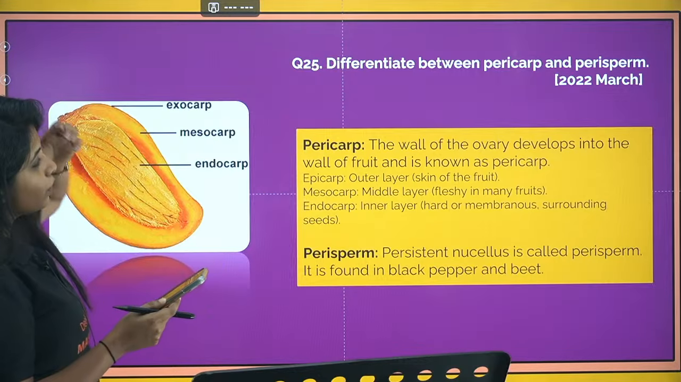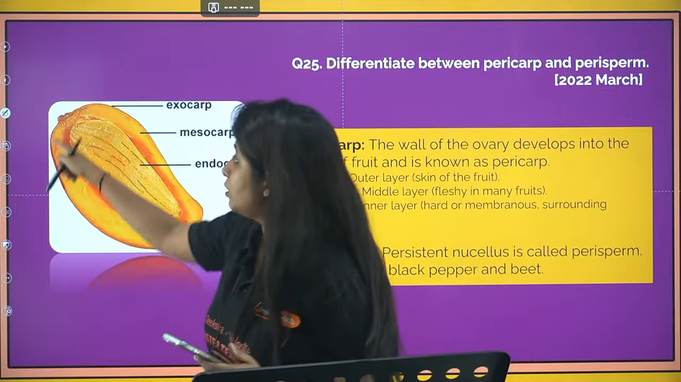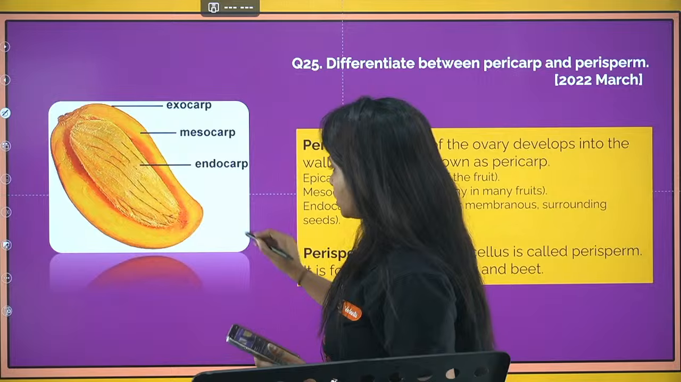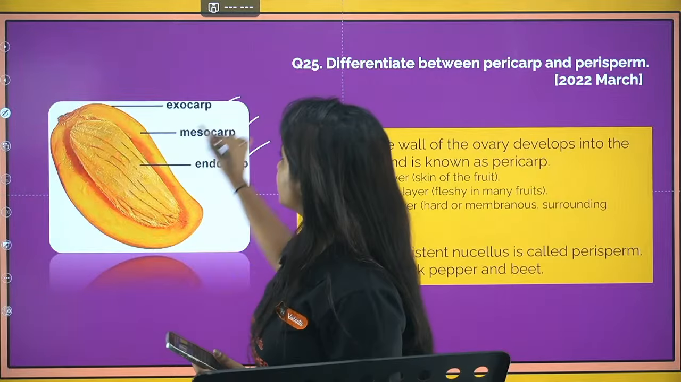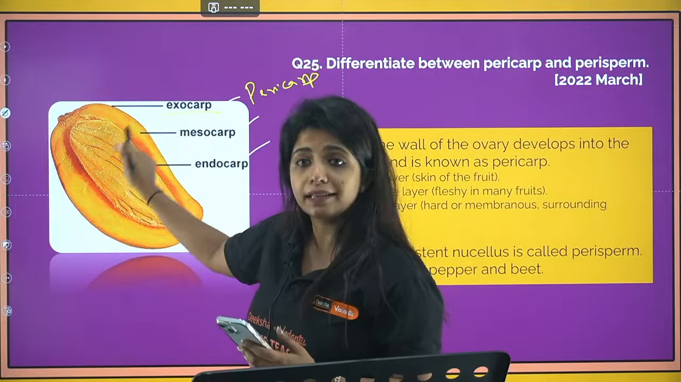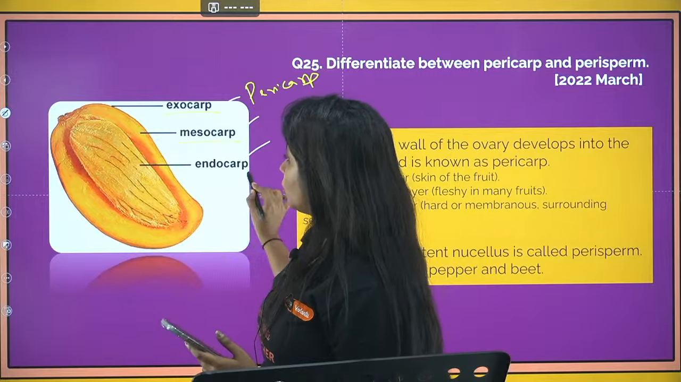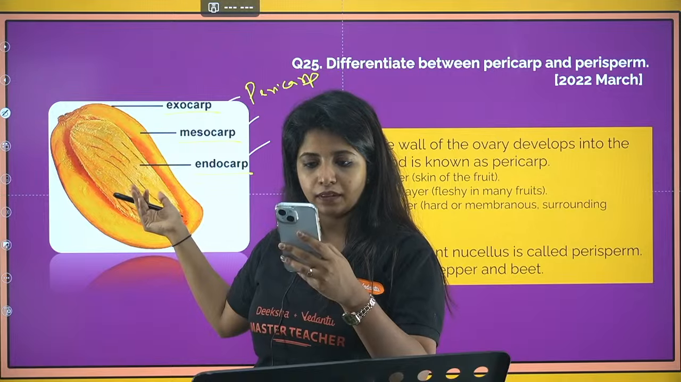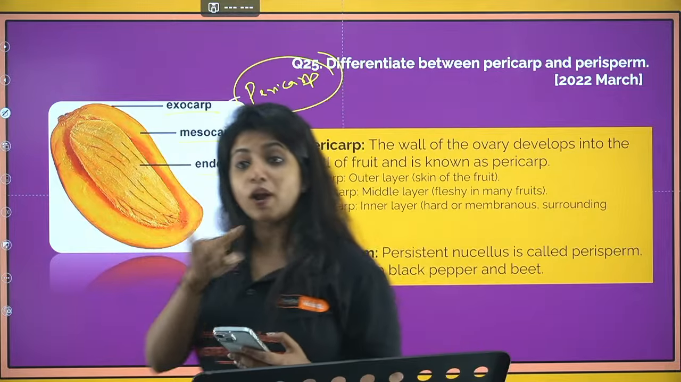Always remember that. Now differentiate between pericarp and perisperm. What is pericarp, my dear children? Pericarp is the wall layer of the ovary. Suppose this is mango. In mango, these three layers come together to form the pericarp. The outermost layer that we peel off is known as exocarp. The thing that we eat is known as mesocarp. And the one that covers the seed is known as endocarp. Remember, the seed has its own covering. This is the extra shield which is there. So this is known as pericarp, the wall of the ovary.